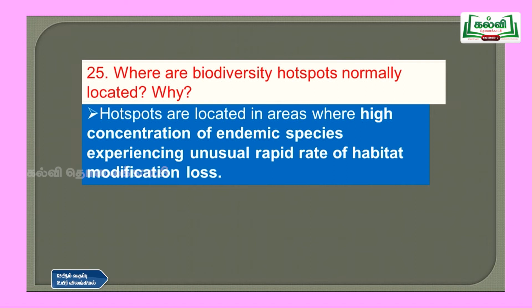Then question number 25, where are biodiversity hotspots normally located and why? So hotspots are located in areas where there is a high concentration of endemic species experiencing unusually rapid rate of habitat modification and loss. What do hotspots mean? Where we can see a high concentration of endemic species. Endemic species are very special types of species which are on the verge of dying, or where we have only a few of those organisms.